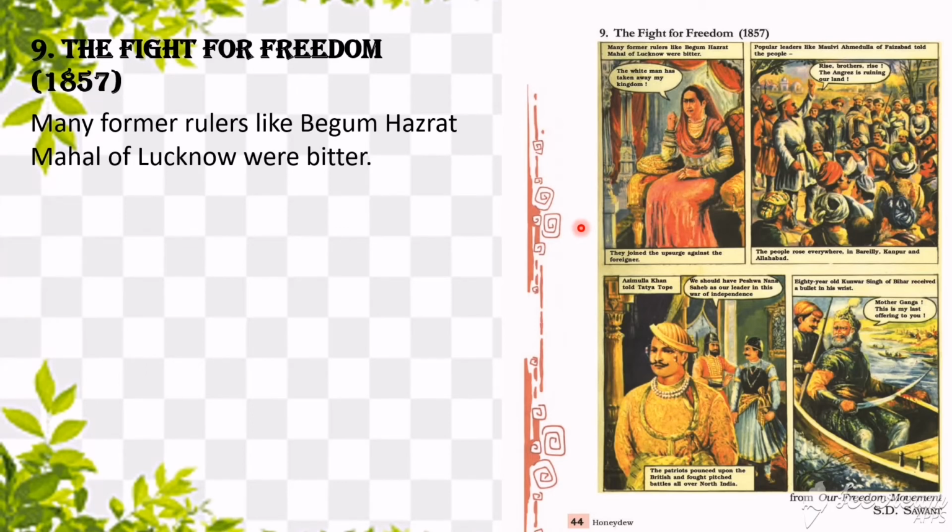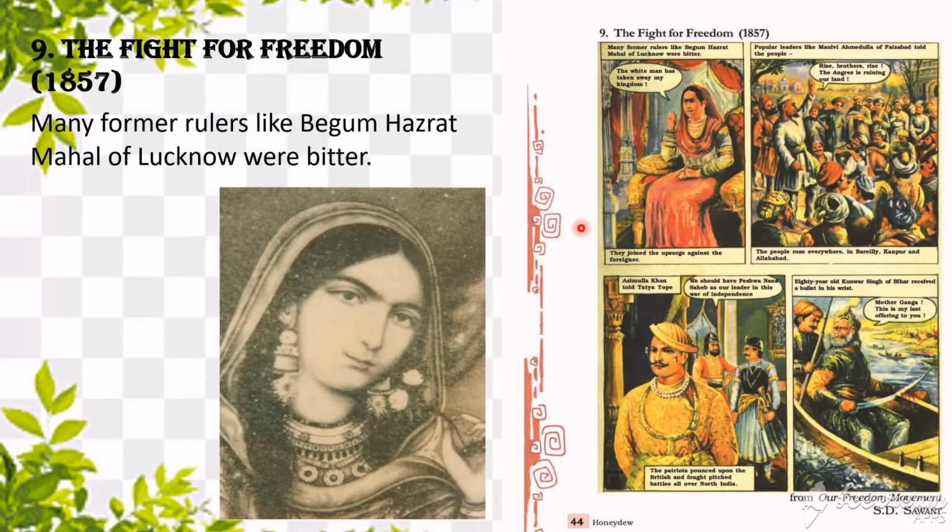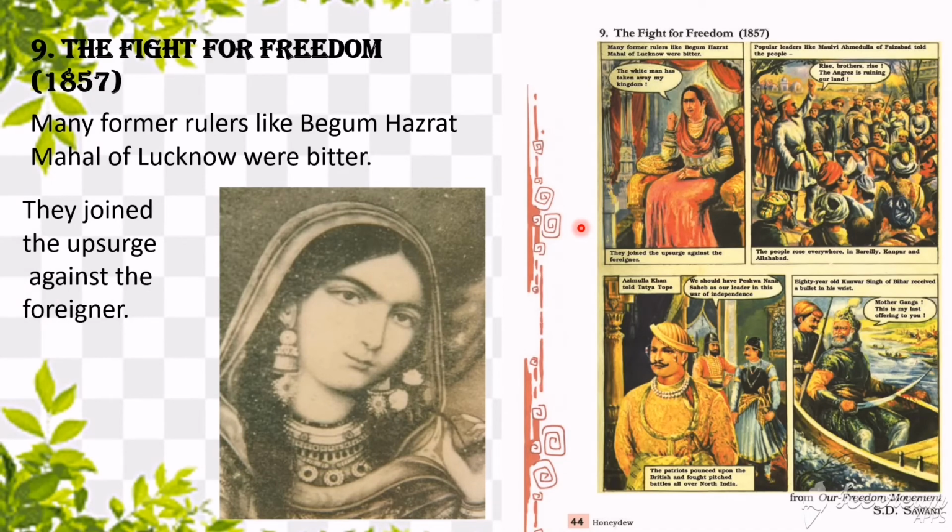She was a queen from Lucknow, and she also lost her kingdom. That means her kingdom was forcefully taken from her by the British. So she also joined the revolt that was happening against the British.